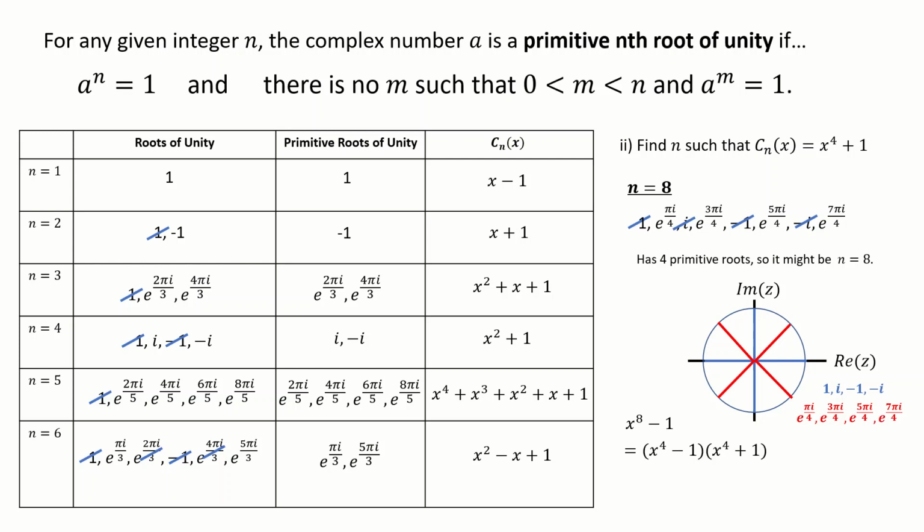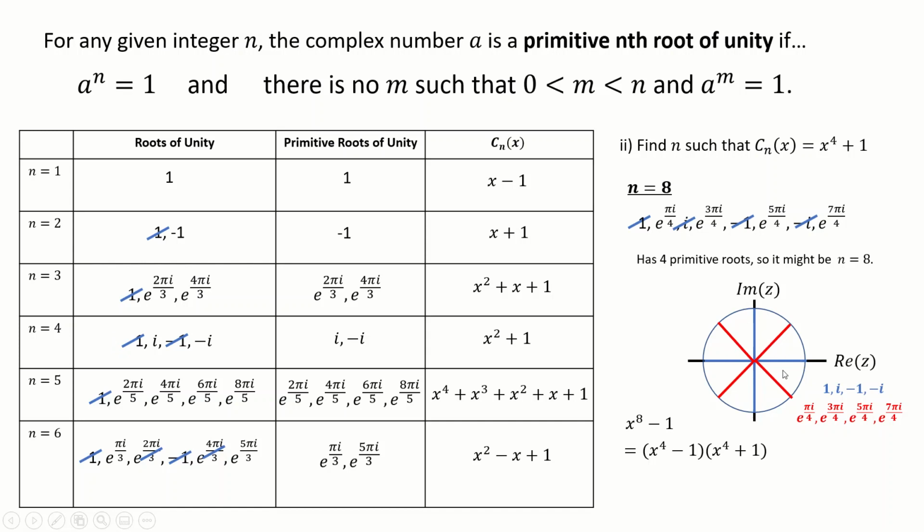Okay. So if I take my equation x to the 8 minus 1, this is like difference of two squares, isn't it? I can change that to x to the 4 minus 1 times x to the 4 plus 1. And I'm going to notice that the roots that I'm getting rid of, 1, i, negative 1 and negative i, well, they are my fourth roots of unity. And the picture might help you see that, actually.